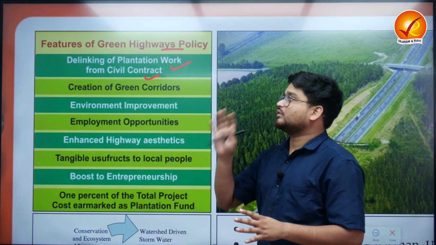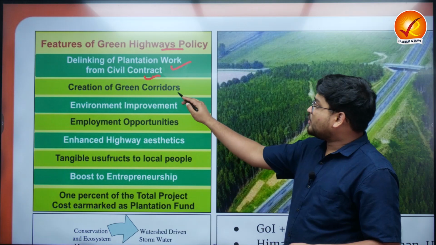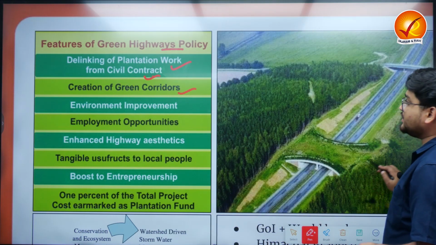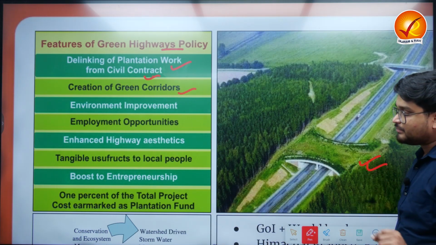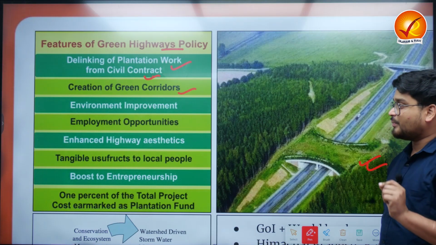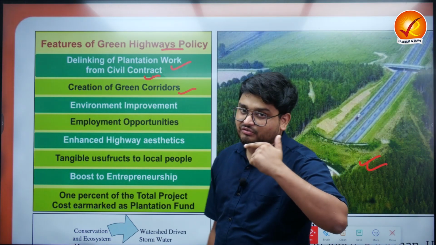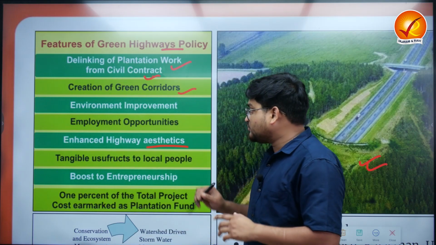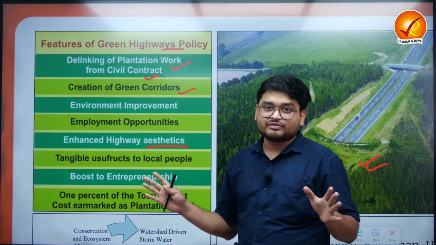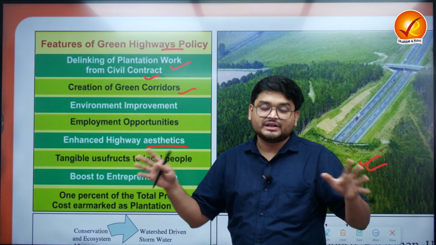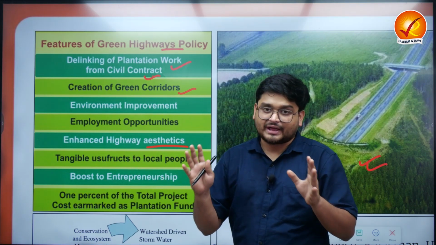participating in the greening of the highways. There will also be green corridors, as we have seen here in this particular case. Environmental improvement and employment opportunities will also be created. The people who use highways for travel will also be pleased with the aesthetics of green highways, greenery, a proper amount of trees and so on.